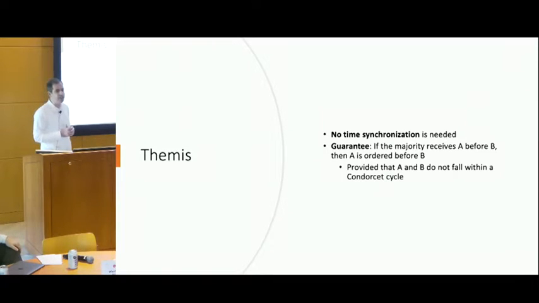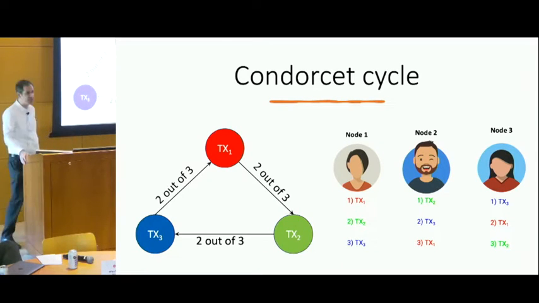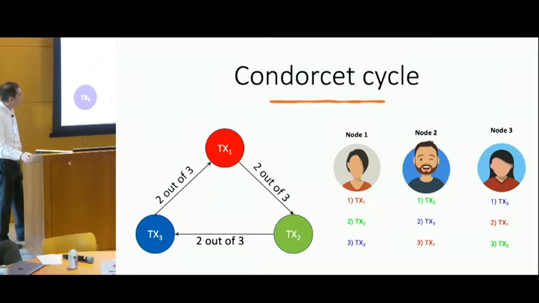And we cannot blame Themis for this violation of the promise because theoretically, when we have a Condorcet cycle, any algorithm will fail to keep that promise. Well, most of you, I assume, know about this Condorcet cycle. In case you don't, I have a simple example of it.